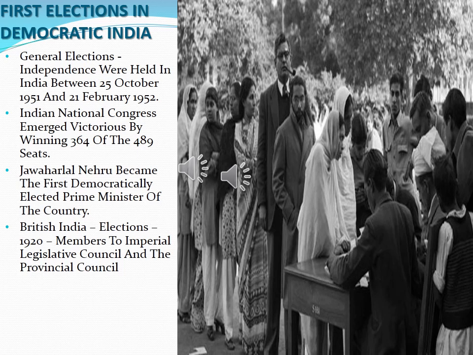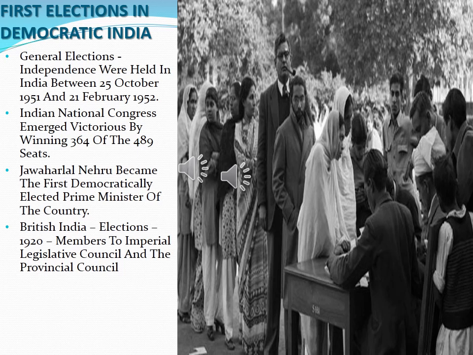So in the election held in 1951 to 52, his party, Indian National Congress, won 364 of 489 seats. So how many seats were won by BJP in the elections that were held in 2019? Don't know. Just check it and I will tell you the correct answer tomorrow. Okay?